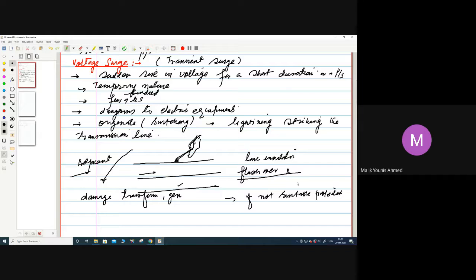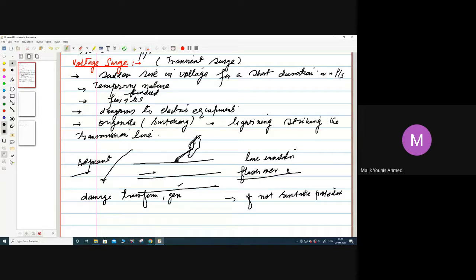So I'll explain this again. When the lightning strikes the transmission line, these surges will start moving fast along the length of the line, and when they reach near the line insulators, and maybe near the point where the lightning can strike, then a flashover will take place.